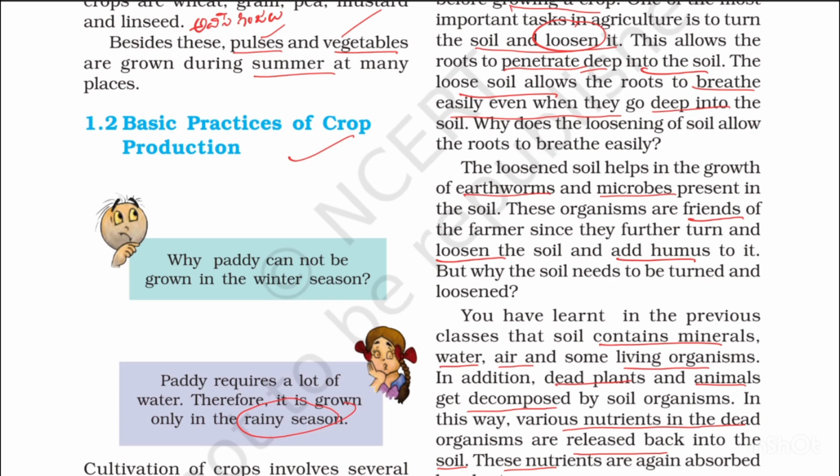When the soil is loose, earthworms and some microbes grow well in the soil. They make the soil fertile, loosen the soil and add humus to it. Some microorganisms are very useful to the farmers, so they are called farmer friendly microorganisms.